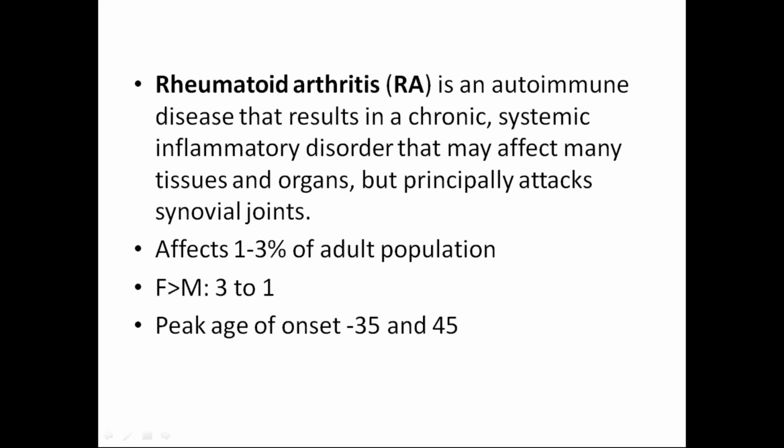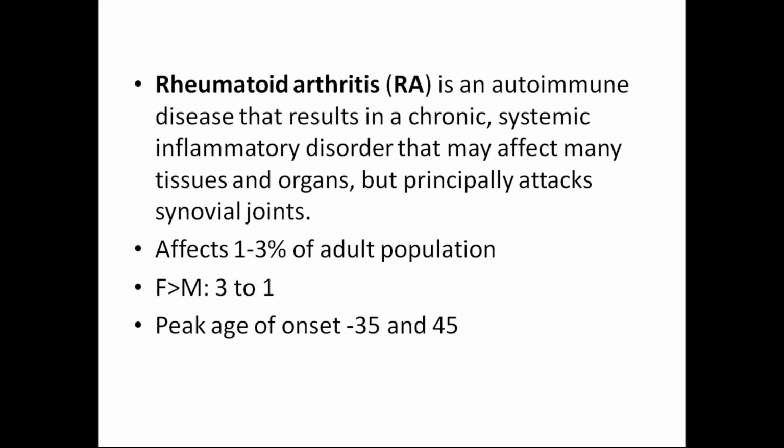About rheumatoid arthritis, it is an autoimmune disease. Please do remember this disease is mainly autoimmune. I stress this because rheumatoid arthritis occurs in three different ways. First is autoimmune, second is degenerative, and third is inflammatory. It can occur by any of these three means.